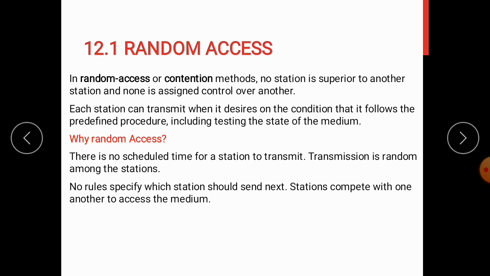Secondly, no rules specify which station has to send data next. The stations compete with each other to get access to the medium, because of which it is also called a contention method.